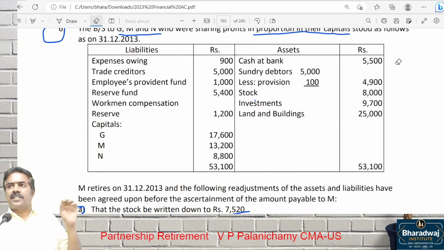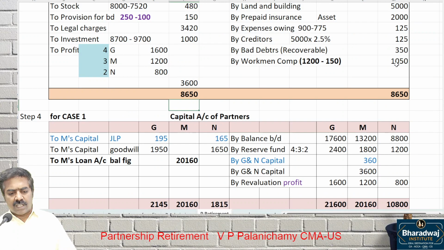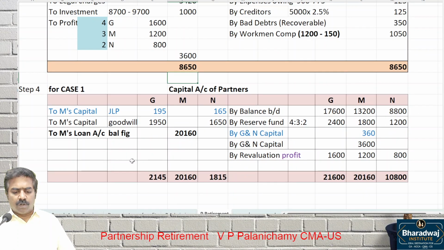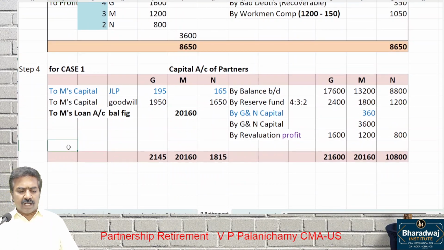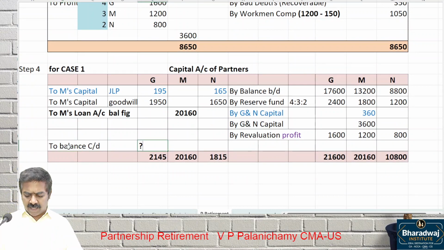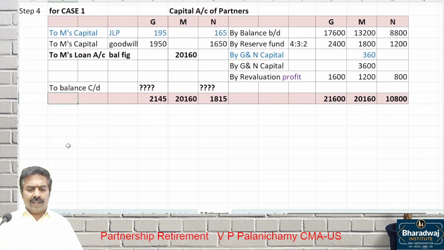Unless otherwise specified in the question, transfer to which account? Loan account, balancing. Wait. Can I put balance carry down just like that for others? No. Look at case 1. Entire capital of the firm, total capital of the firm, is fixed at how much? 28,000.